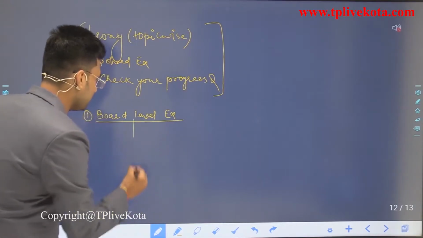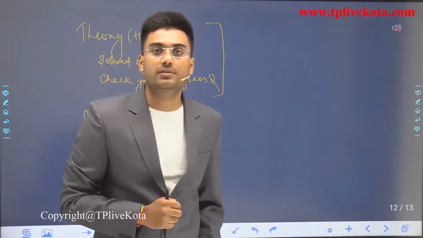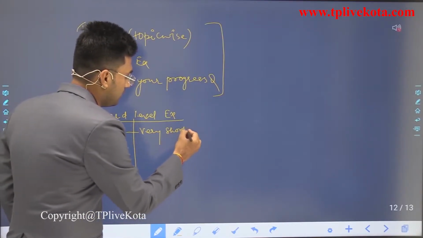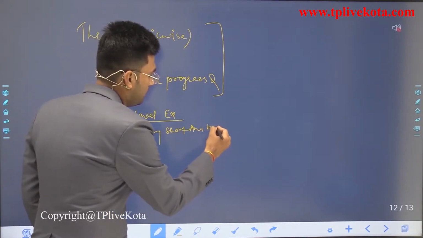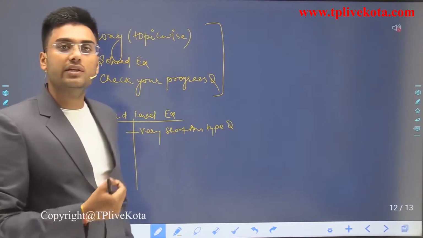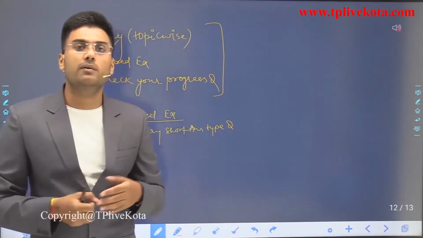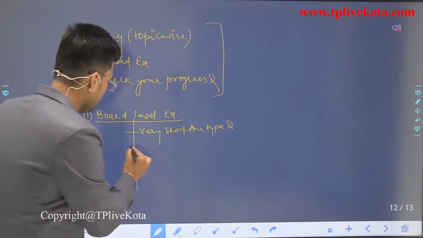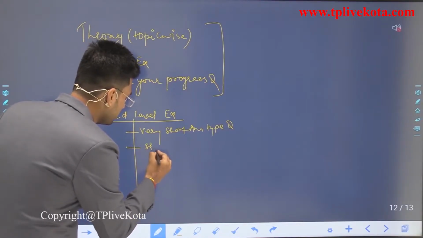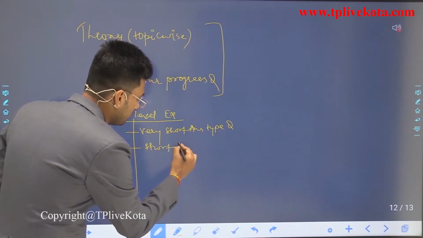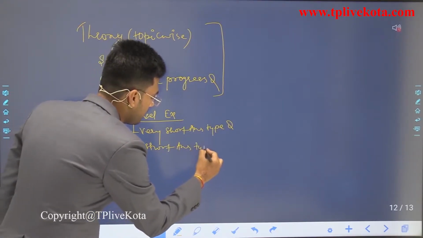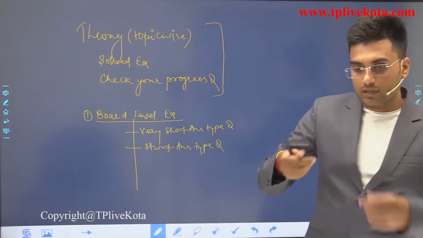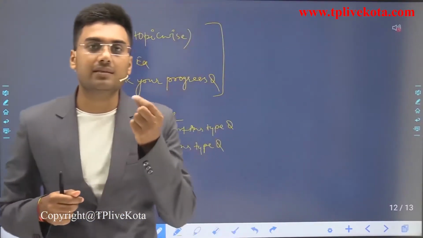In this board level exercise you will get four types of questions. The first type is very short answer type questions. These are directly formula based or directly theory based, or we can say these are one line questions. The next is short answer type questions. These are also directly formula based but use the basic concept of the theory.